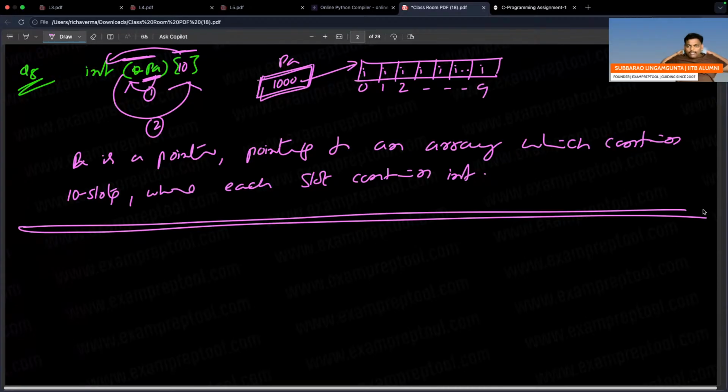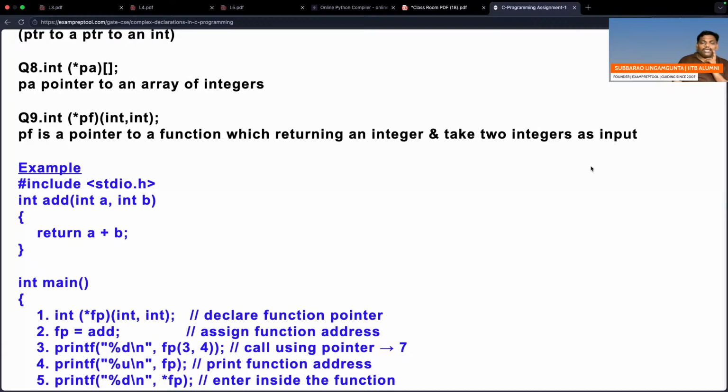Two brackets are there. Both the brackets have the highest priority, but unfortunately the same priority. So associativity is left to right. Go to the left bracket. In the left bracket, go to the operand first. For the operand, only one person is fighting, that is star. So PA is a pointer to an array which contains 10 slots, where every one is an integer. Check question number 8: PA is a pointer to an array of integers. That's it.